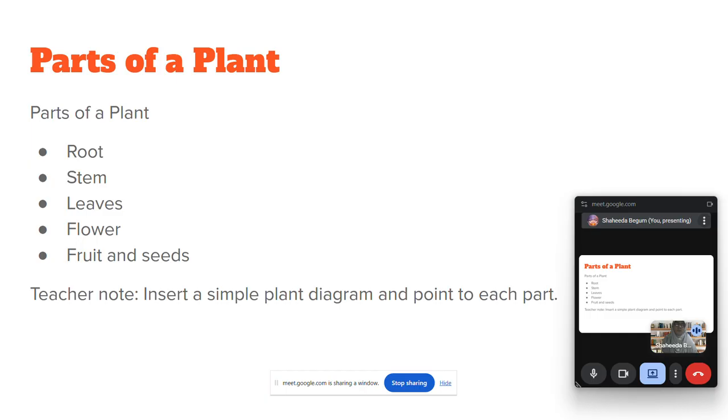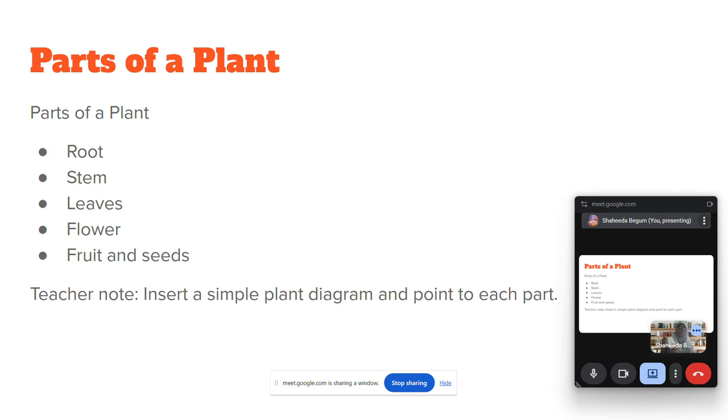And what are the parts of a plant? A plant has different parts like root, stem, leaves, flowers, fruits, and seeds. See here, a plant.